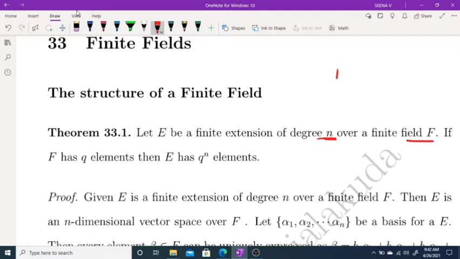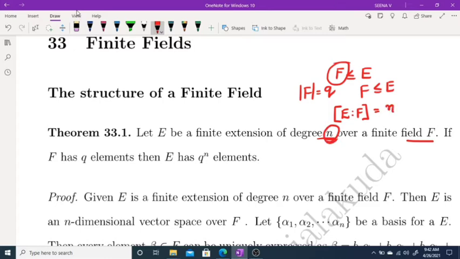Actually, E is an extension field of F, and F is a finite field, and the cardinality of F, or number of elements of F, is q. Given that E is a finite extension, the degree of E over F is finite, and given that this degree is n, this theorem says that the number of elements of E is q raised to n.